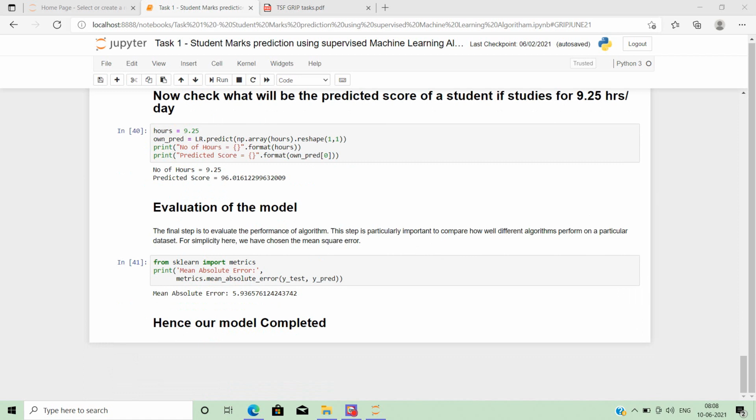For this we will determine the mean square error. The mean square error in our dataset is 5.93. Hence our first task is completed.